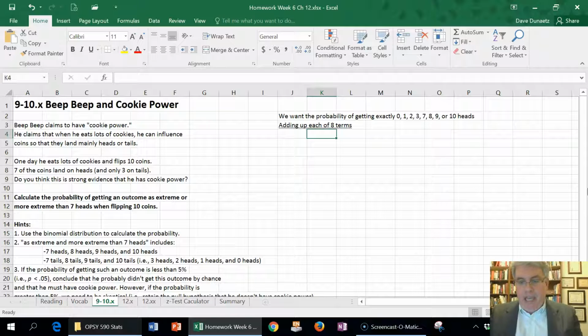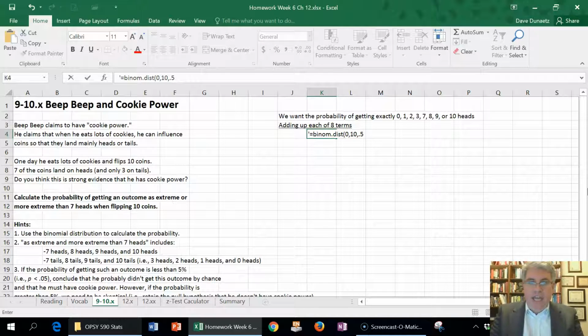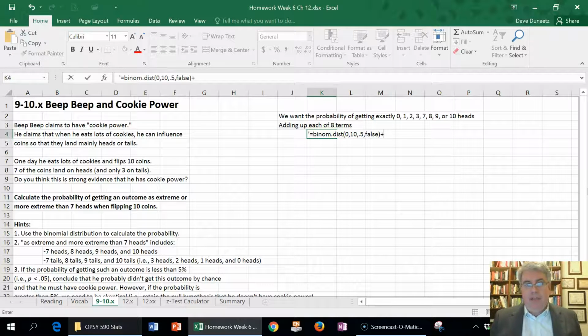I'm going to put in a single apostrophe so it shows up as text, and I'm going to do equals binom distribution, and we're going to start off with the probability of getting 0 heads out of 10 coin flips, where the probability is 0.5, 50% of getting the heads, and we're not going to do this cumulatively. So we're going to put false there, and then we're going to add another term.